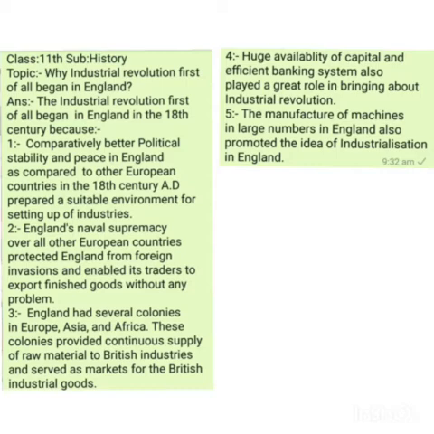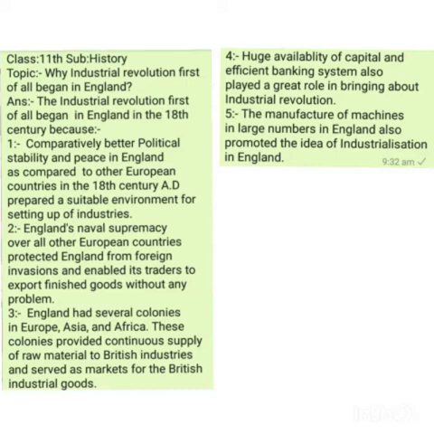For example, George III, who ruled the British from 1760 to 1820 AD, made untiring efforts, left no stone unturned in transforming England into an industrial country. So we can say that the comparative peace, prosperity and political stability of England enabled the rulers of England to focus more and more on the industrial development and industrialization of England during the 18th century. Number one.